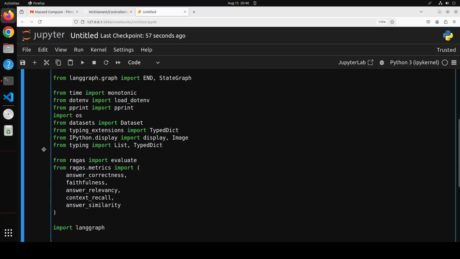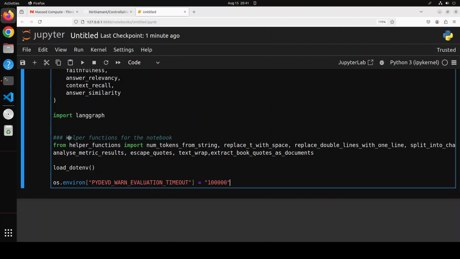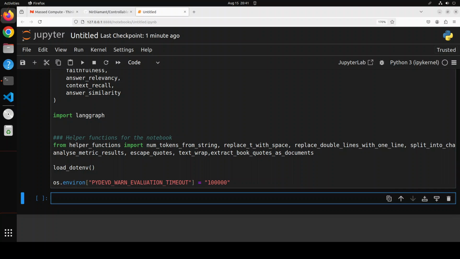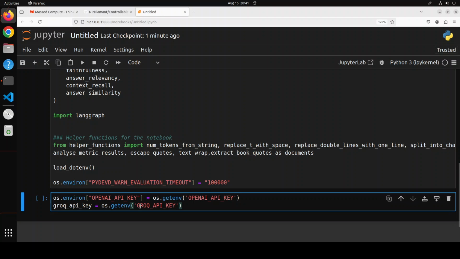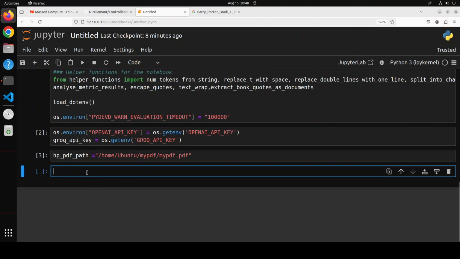For the sample, we will be just picking up a PDF file which contains a Harry Potter book, and then from there we can ask questions. The purpose is just to show you how this thing works. So let me import all of this stuff. Libraries are imported. Next up, let's grab our API keys from the environment. Because I don't have the Harry Potter PDF book, I have just taken my own PDF file. I have thrown in some dummy data about myself in that PDF, and I will be using that. So let me do that. I have just set the path to my local system.